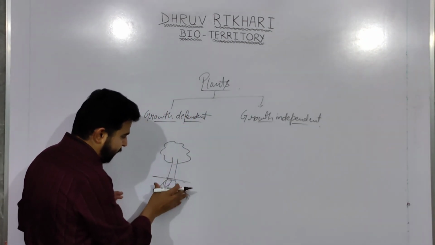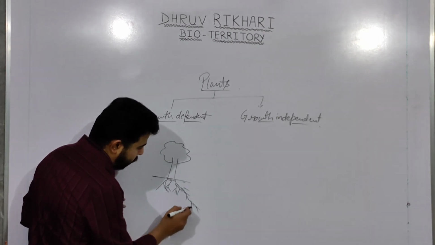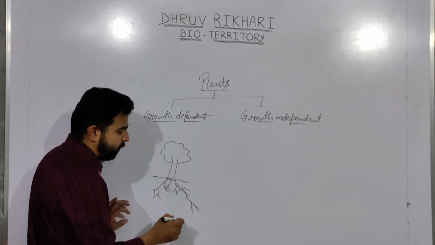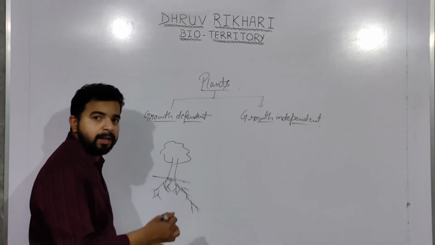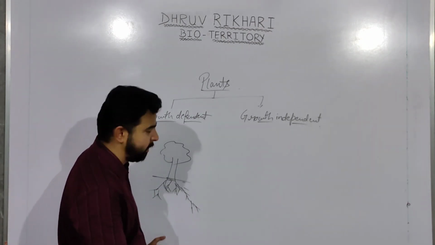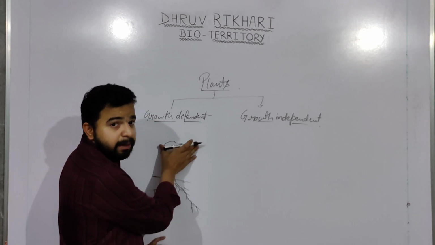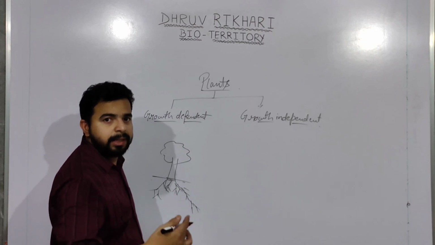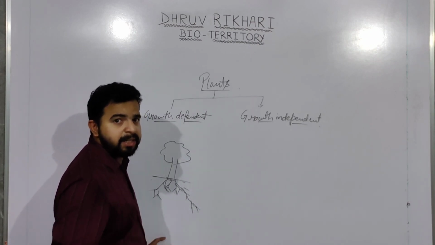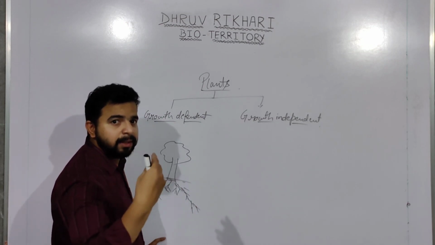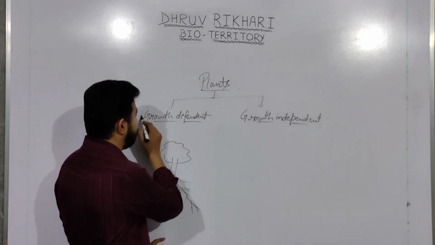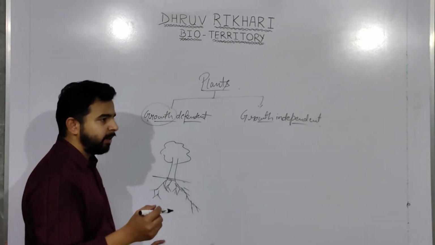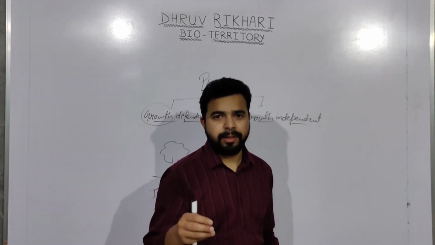So here we can see that when the roots are increasing their length, it is because of the continuous division of their root tissues, root cells, or the increase in length of the aerial part, or the increase in width of this trunk is because of the continuous division, and those continuous divisions are helped by hormones which are helping with the growth dependent movement of the plant. So plants cannot change their location, right?